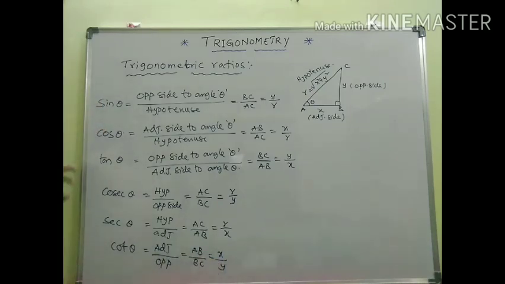Please see this. How to read this: sin theta, cos theta, tan theta as usual. But coming to this, shortly we write cosec theta and sec theta, but read it as cosecant and secant, and this is cotangent actually, shortly read as cot theta. Hope you all understand these concepts. Please remember these ratios so that in the next class we can discuss a few more concepts.